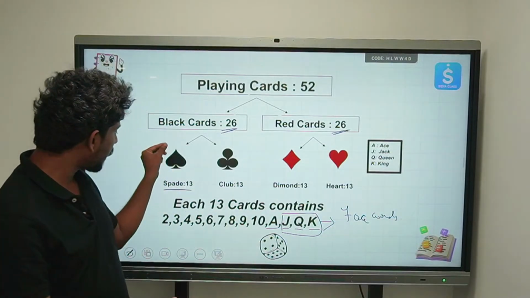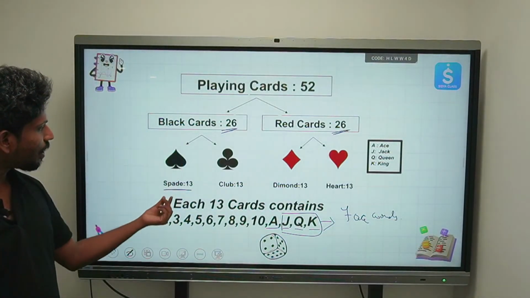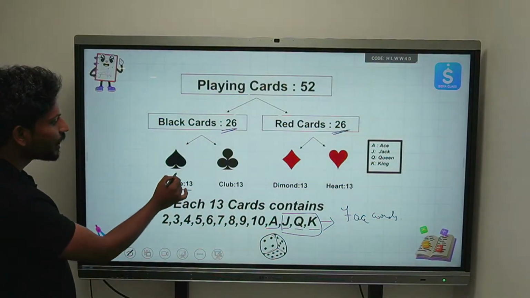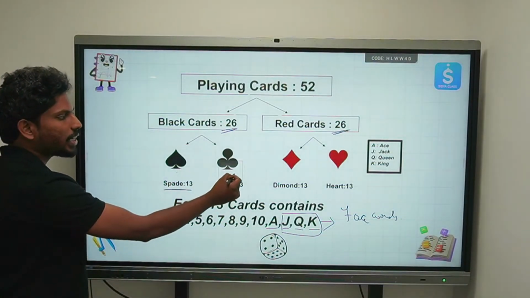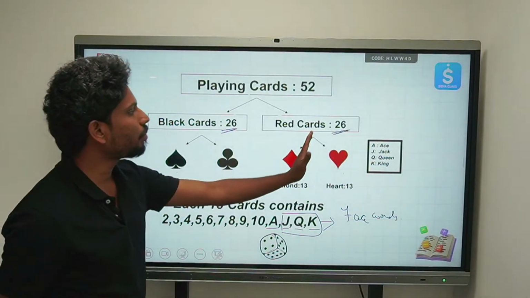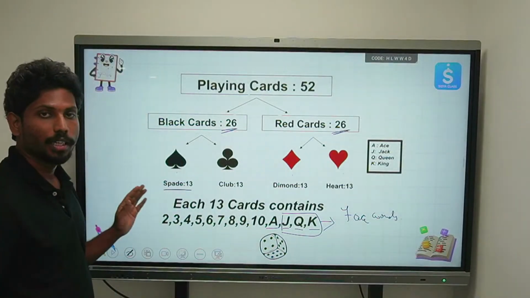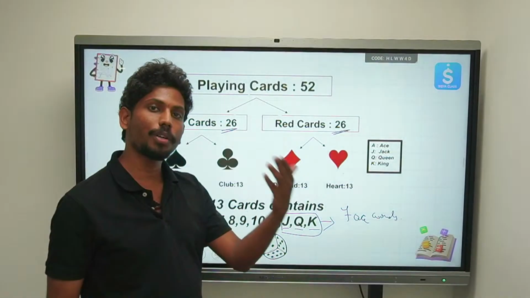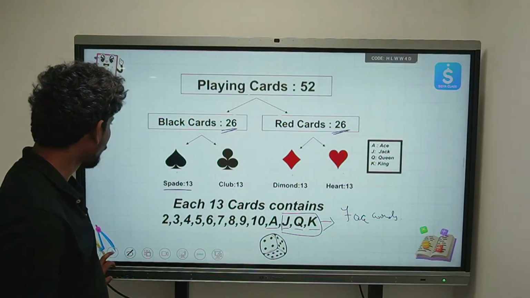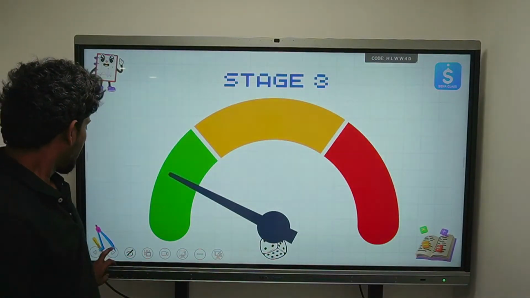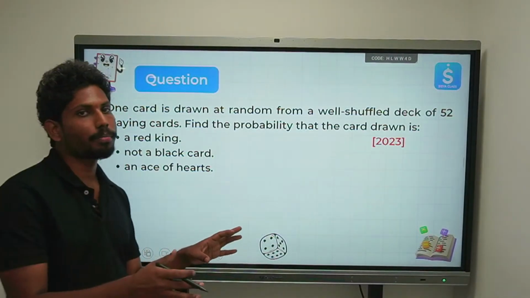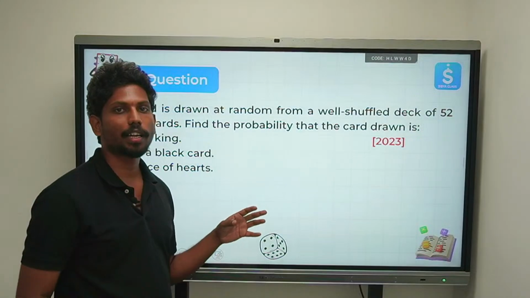See, in one suit of spades there are 3 face cards. How many face cards do we have here? 3. Here also there is 3, right? Here also there is 3 and here also there is 3. 3 plus 3 plus 3 plus 3, 4 threes are 12. So how many face cards do we have in total? We have 12 face cards, right? Okay. Now this is a small introduction about the cards. Now let's try to solve some problems based on this deck of cards.